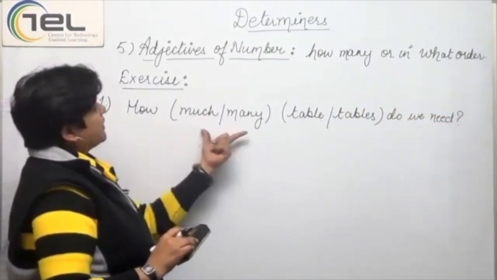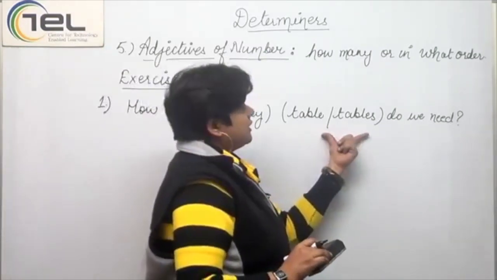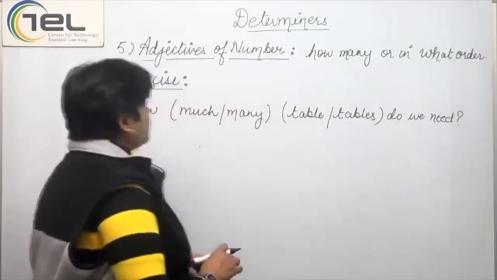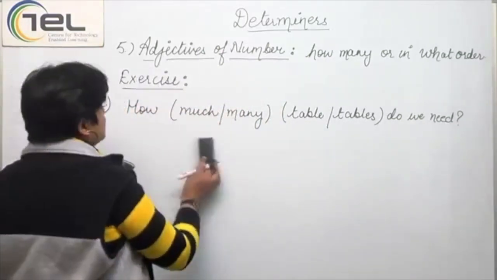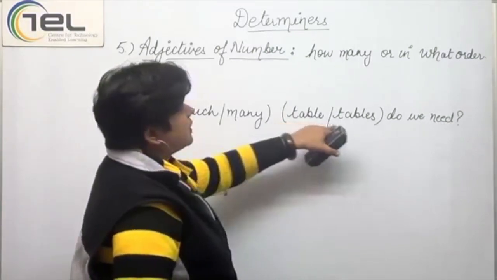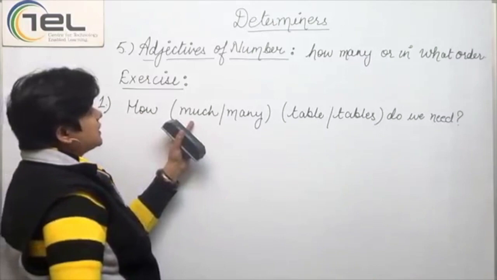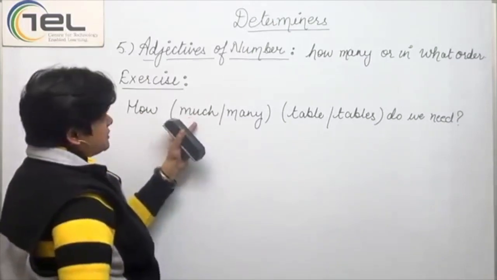How, and in the bracket we are given much and many. There's a second bracket where we are given table or tables. Now we need to select one. First of all, check the noun that we have here, which is table or tables. According to the noun, what we need to select is the determiner here.